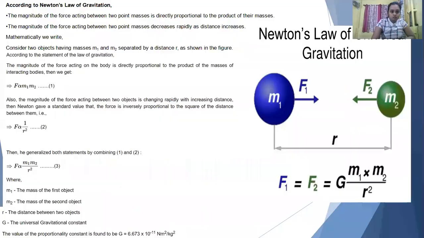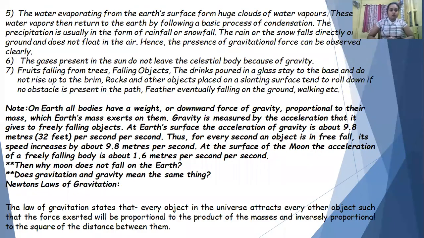Again, the water evaporating from the Earth's surface is also related to gravity. The gases present in the sun do not leave the celestial body because of gravity. Fruits fall from trees, and the drinks poured in a glass stay at the base and do not rise up to the brim. If you put water in a glass, it does not come out like a water fountain. So it is because of gravity.